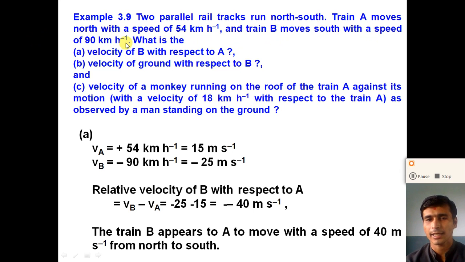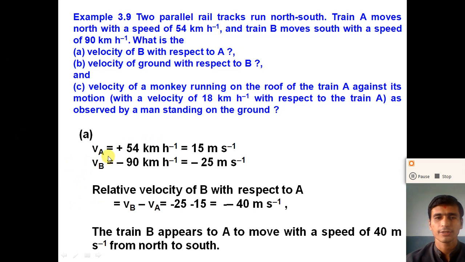Here train A is moving towards the north with a speed of 54 km per hour and train B moves south with a speed of 90 km per hour. So here, we take the velocity. The velocity of train A is 54 km per hour, but in the north direction we take plus.